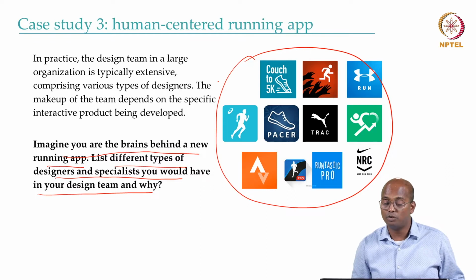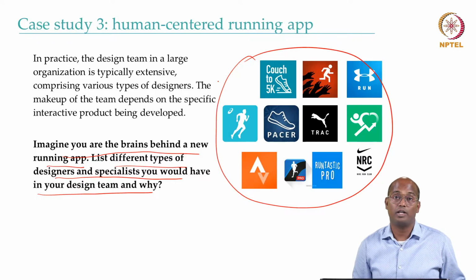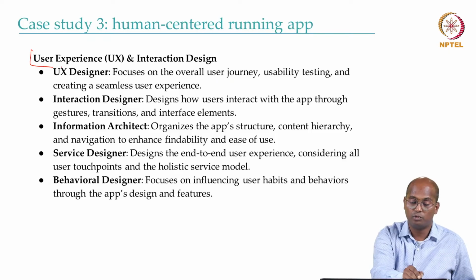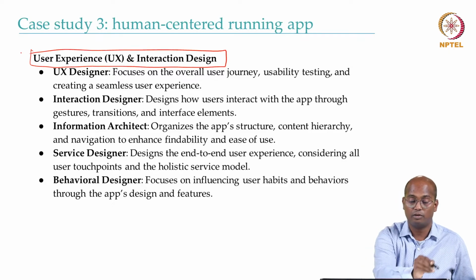So let's talk about the project guideline as we discussed. It helps a visually impaired person to participate in a marathon, visually impaired people to do running. Can they do so? If we have to build such an app, what kind of people are you going to include? So let's categorize them into a few kinds of people.